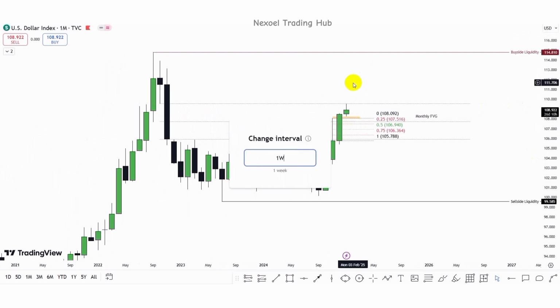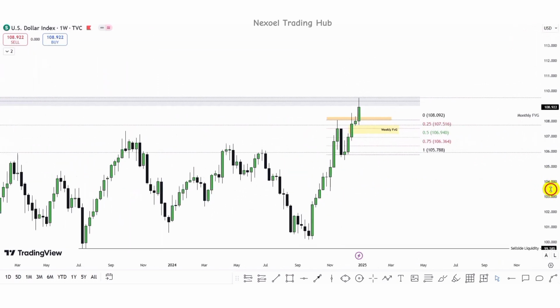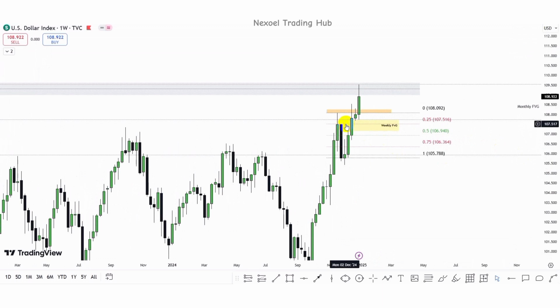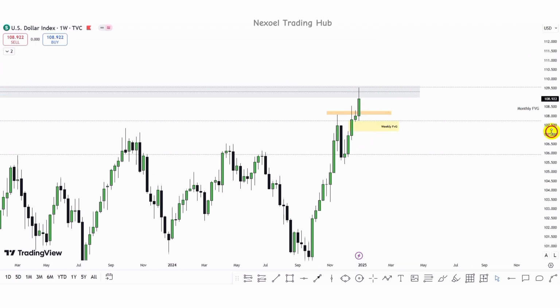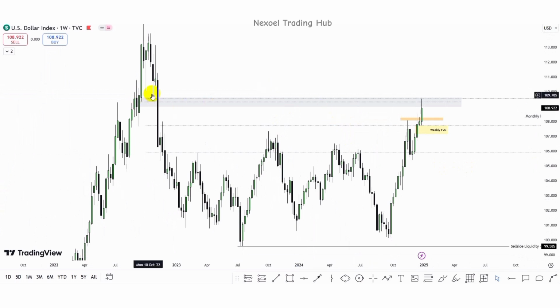So let's check the weekly time frame. Here in the weekly time frame, in confluence to the 25% of the monthly candle wick we identified from the monthly time frame, we have this weekly fair value gap. We could see a dip of price to this weekly fair value gap, and then we have the bullish continuation to the upside, because what you can see is that price is mitigating this order block that was violated to the downside. You have this order block, which we can consider as a breakout block in confluence to this fair value gap.